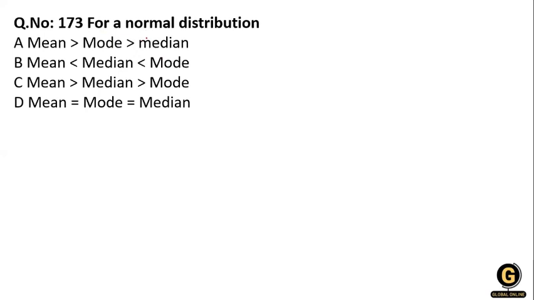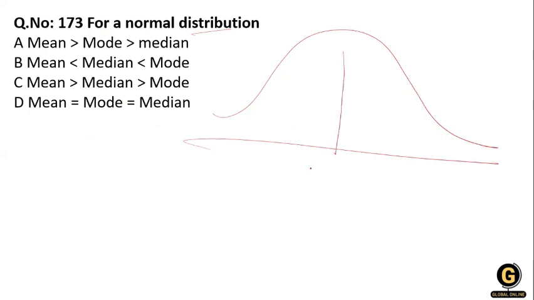Next question: for a normal distribution, what is the relation of the mean, median, and mode? You know that in the normal distribution the mean is equal to the mode and the mode is equal to the median. So mean equals median equals mode, so option D is correct. The normal distribution is symmetric and bell-shaped, in which mean and median are all equal.